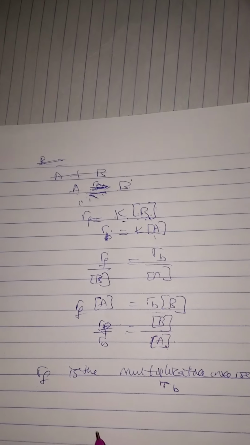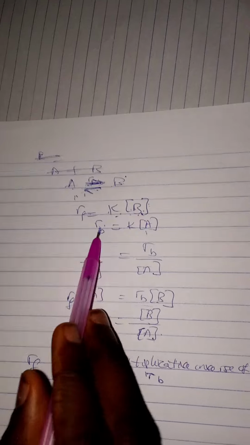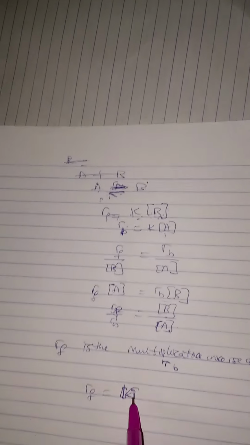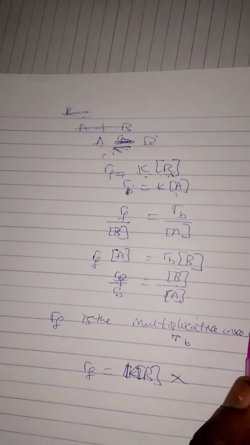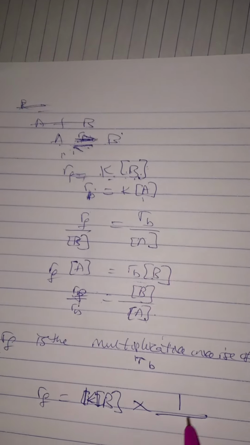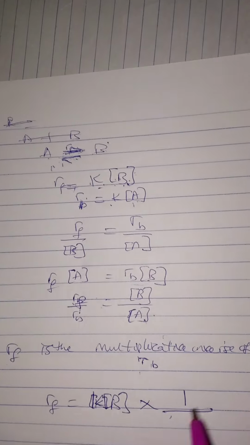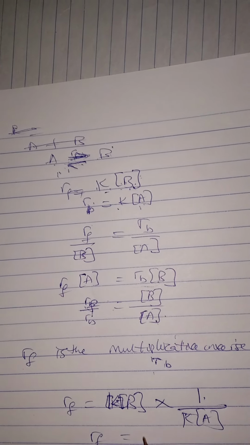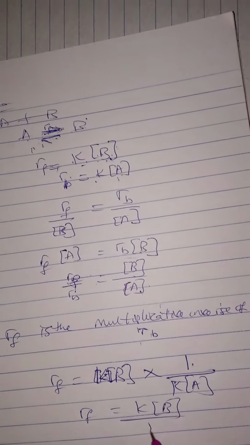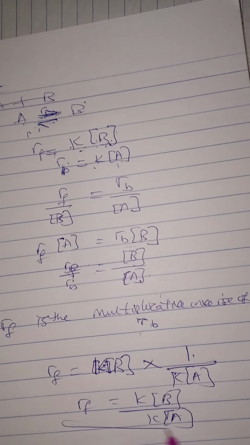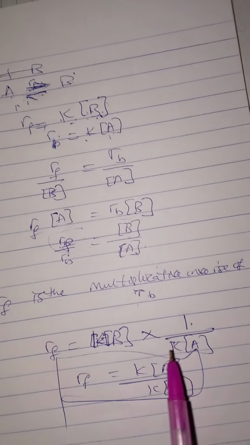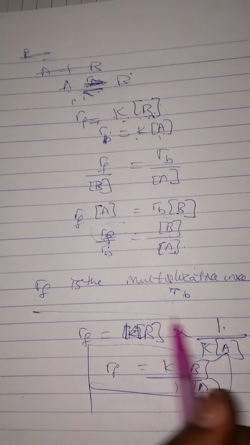This is what I mean. Let's say Rf in this one is KB. Then times, what's the meaning of multiplicative inverse? Times 1 over Rb, which is KA. So if you multiply this, you will get Rf equal to KB over KA. So Rf is the multiplicative inverse of Rb. Please take note of this.